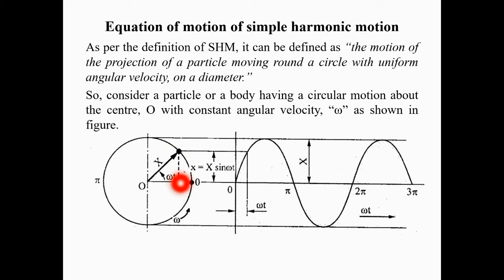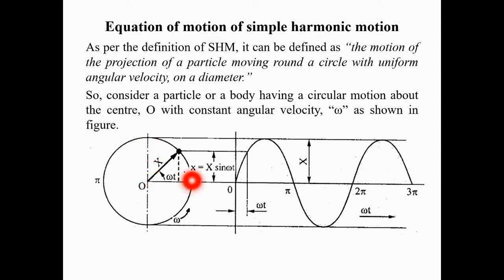Then the motion of the projection would be like this, and in this case this would be the mean position. In both cases we can get different equations, but in this particular case we are going to study the motion of the projection of the particle on this vertical diameter.